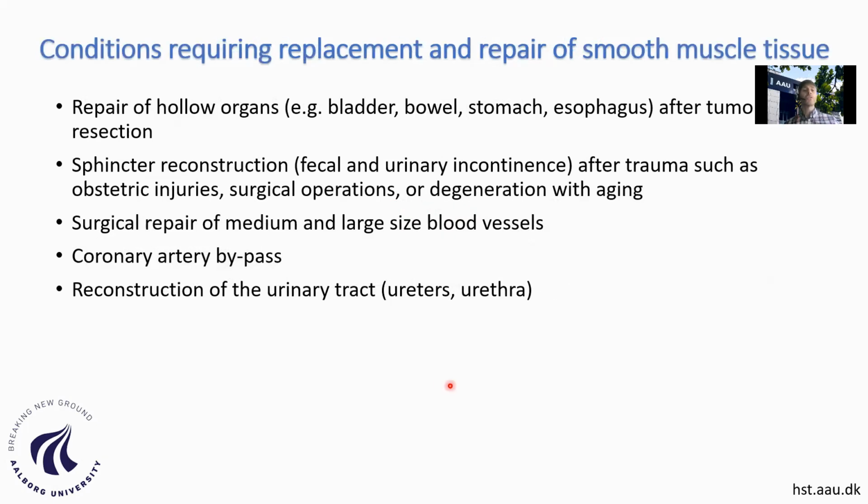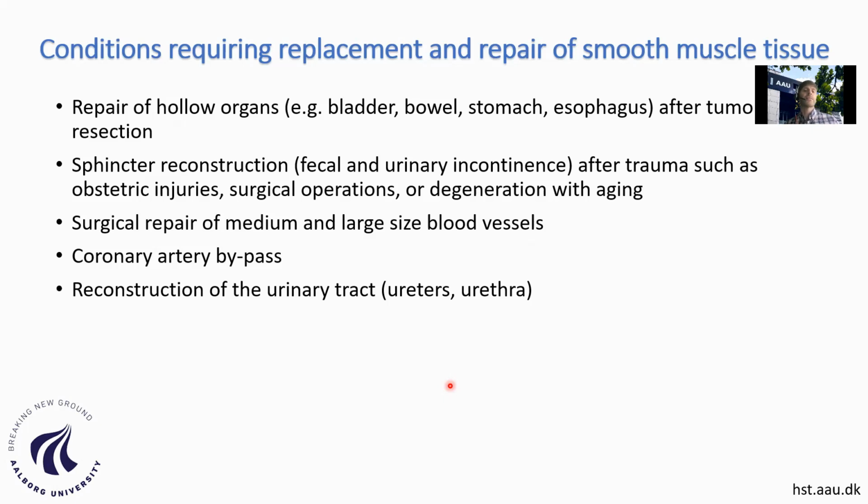There are many conditions in which we will require replacement or repair of smooth muscle tissue. Some of them are associated with the repair of hollow organs, for example the bladder or the bowel in case of cancer. It can also be the esophagus or the stomach, so all other parts of the digestive system. There are other cases in which there has been damage to sphincters, which can lead to fecal or urinary incontinence after trauma, for example in women after they give birth.